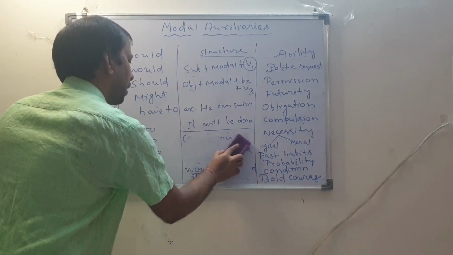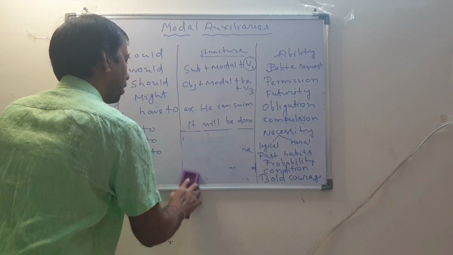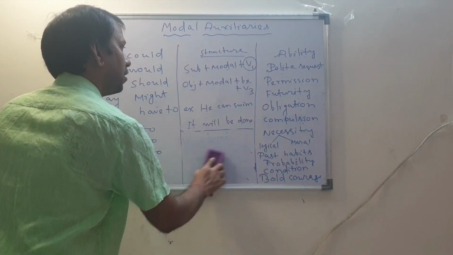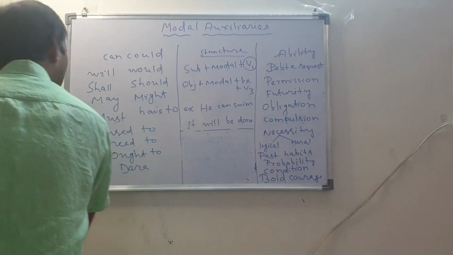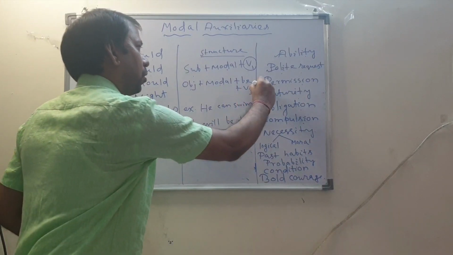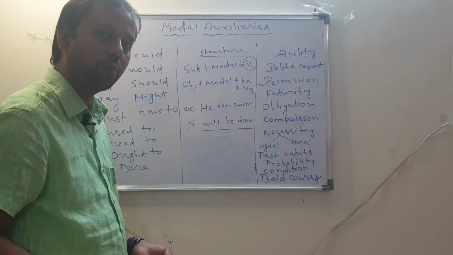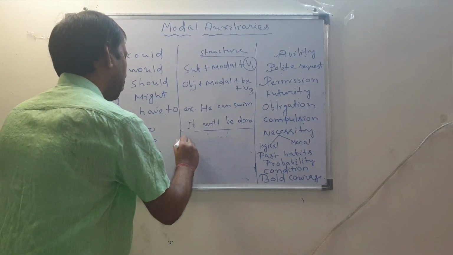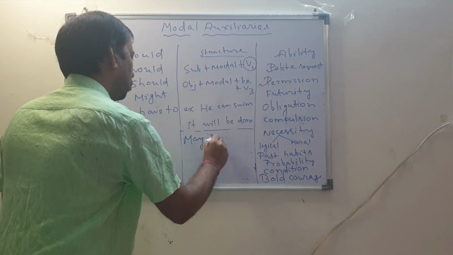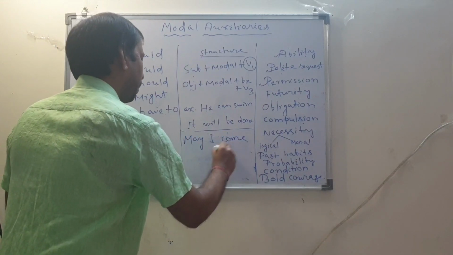Then come to the third mood or condition of the modal auxiliaries, that is permission. Look, permission may be asking for permission or giving permission. When you ask, may I, you say in the classroom, may I come in, sir?